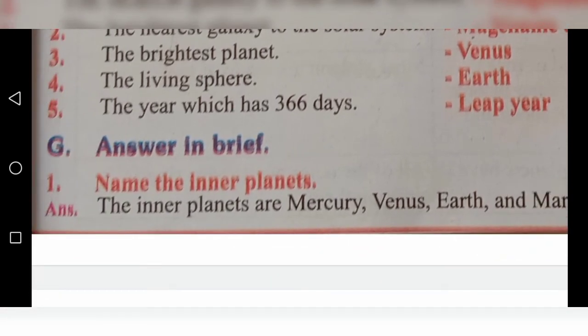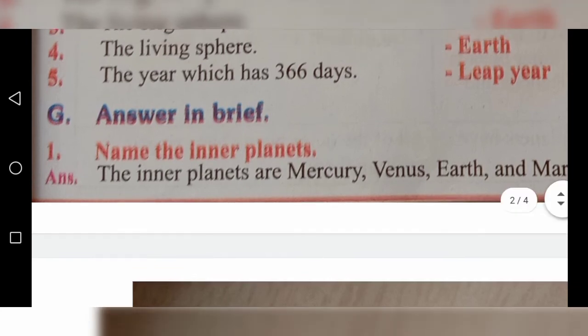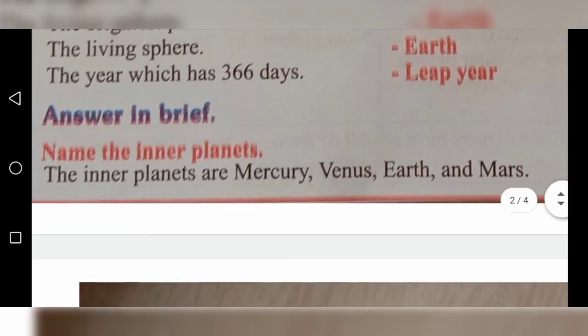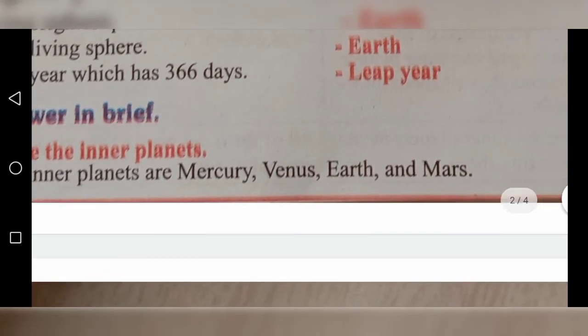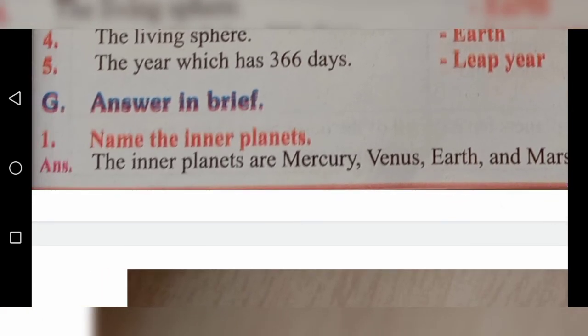Next one, answer in brief. What is the question, children? Name the inner planets. Answer. The inner planets are Mercury, Venus, Earth, Mars. These four planets are called inner planets.